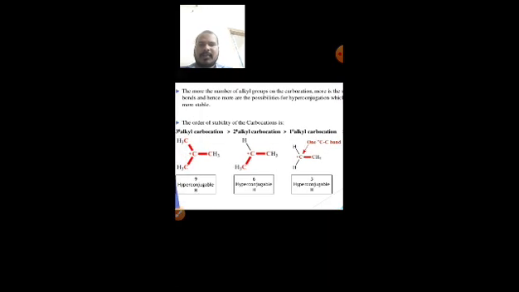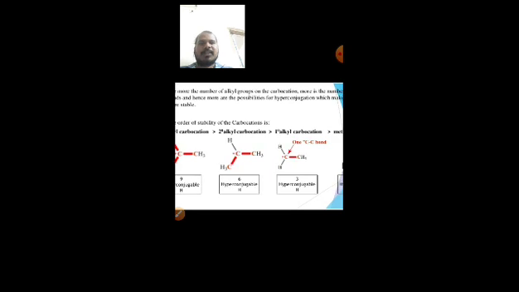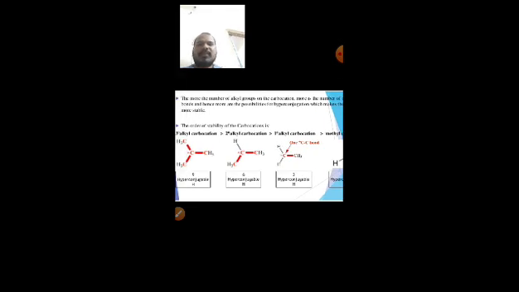Here again, the more the number of alkyl groups, taking methyl as an example, which has alpha hydrogens, the more the alpha hydrogens and sigma bonds, and hence more possibilities for hyperconjugation, which makes the carbocation more stable.